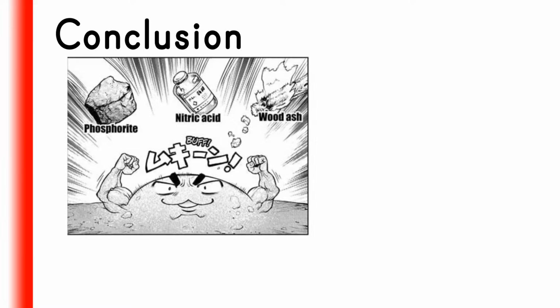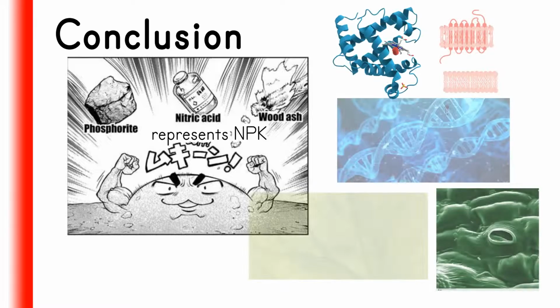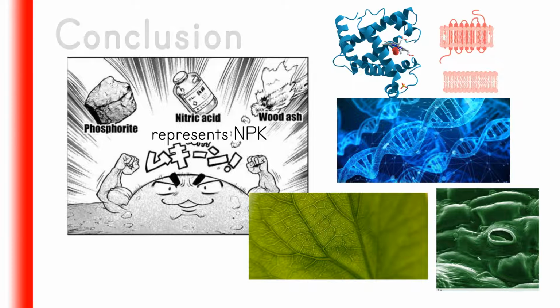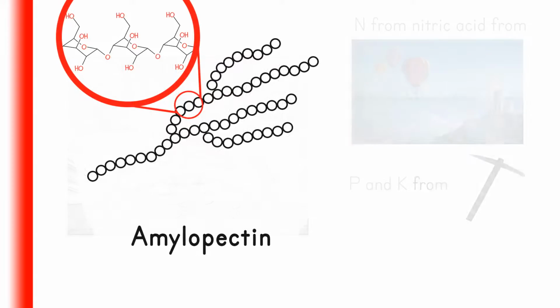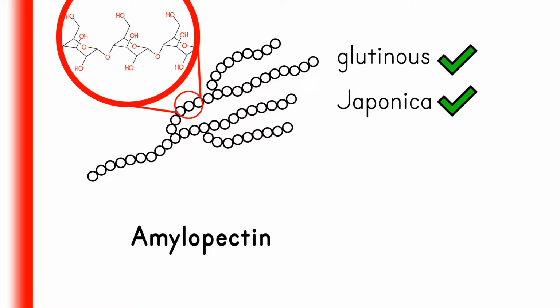To sum up, the ingredients for the fertilizer shown in the manga represent the elements NPK, and all the 3 elements are used everywhere in plants. N can be obtained from air, while P and K are obtained from mining. Amylopectin is a branched component of starch, is sticky, and is found a lot in glutinous rice and Japonica rice, and much less in indica rice.